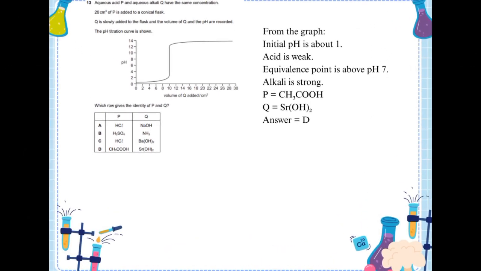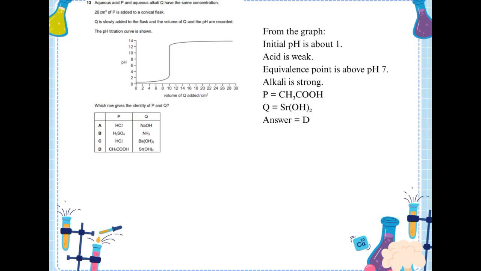Okay, next, aqueous acid P and aqueous alkali K have the same concentration. 20 cm³ of P is added to a conical flask. K is slowly added to the flask, and the volume of K and the pH are recorded. The pH titration curve is shown. Which row gives the identity of P and K?